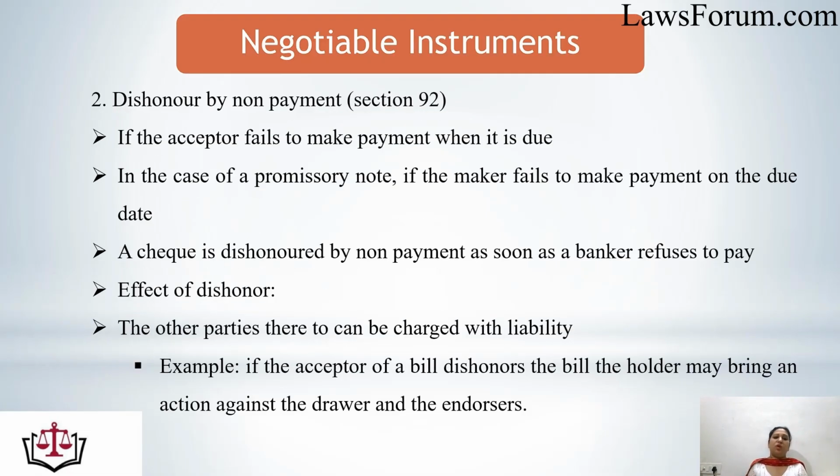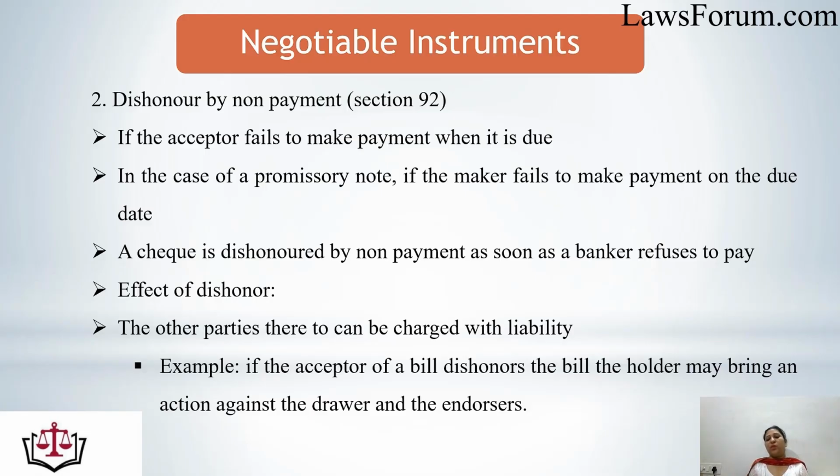Second is dishonor by non-payment, covered under Section 92 of the Negotiable Instruments Act, 1881. This is possible in case of a bill of exchange, a promissory note, or checks. If the acceptor fails to make payment when it was due, the party has failed to perform. This is called dishonor by non-payment. In case of a promissory note, if the maker fails to make payment on the due date, it is dishonored. A check is dishonored as soon as the banker refuses to pay.